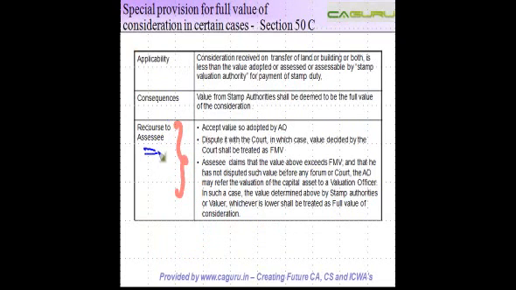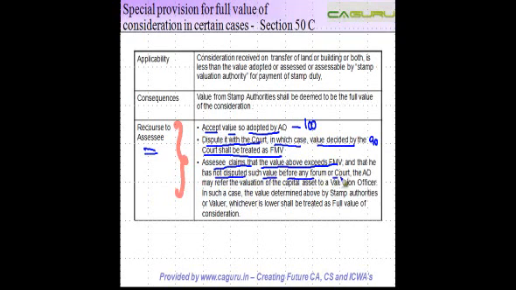So what are the recourses to the assessee? He can accept the value so adopted by the AO, which is 100 lakh. He can dispute it with the court, in which case the value decided by the court shall be treated as fair value. So if it is 90 lakh, it will be treated as fair value. And the third option is that the assessee claims that the value above exceeds fair market value. He goes to the tax officer and says, look, the value is more than the fair value, and that I have not disputed such value before any forum or court.